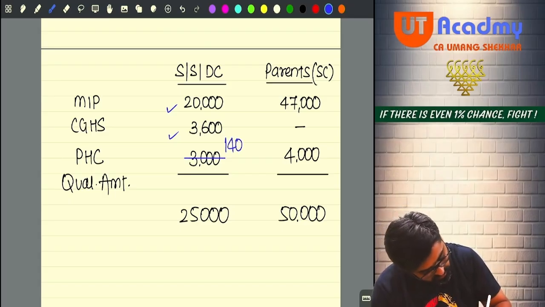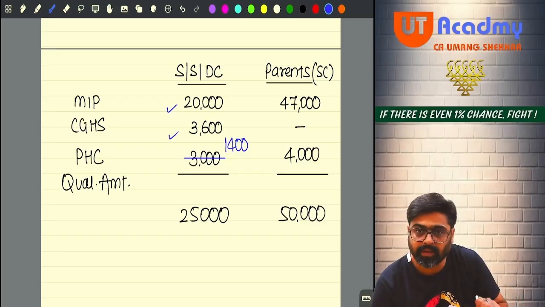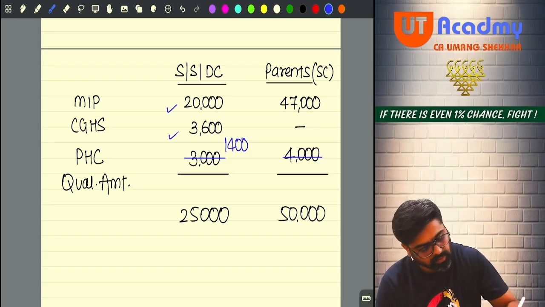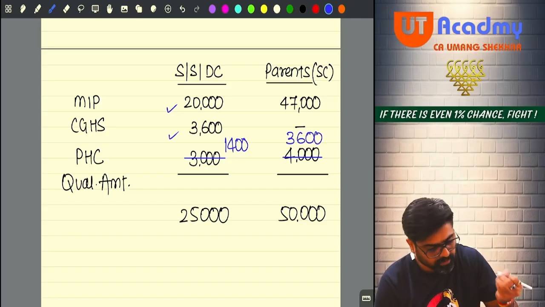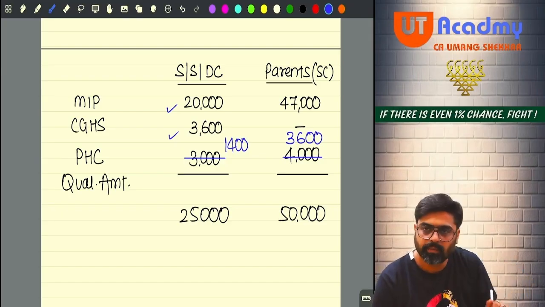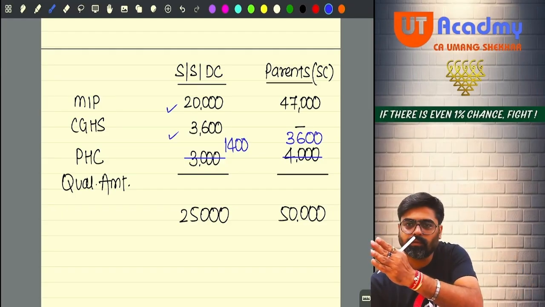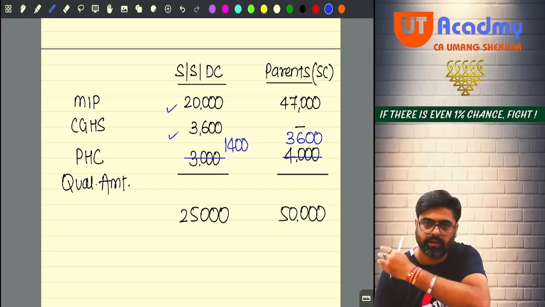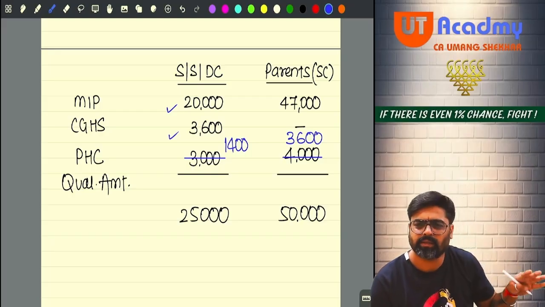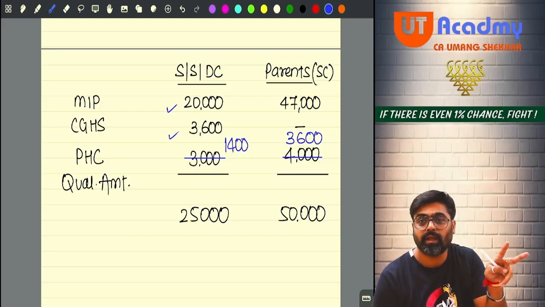1,400 over here so that this exactly becomes 25, and I'll try to make this how much? 1,400 from here. So balance 3,600 from here also. 3,600, 1,400. Total will be, here it will be 25, 25, 25, 25. Here it will be 50,600, but will qualify to the extent of 50. So both I will get fully.